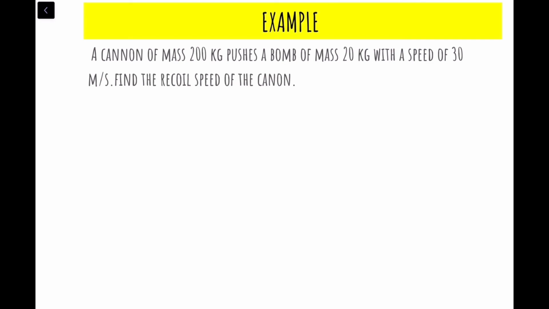So over here there is a cannon of mass 200 kg. The mass of the cannon is 200 kg, and it pushes a bomb of mass 20 kg. So this is the bomb. Okay, I'm not encouraging violence by this. A bomb of mass 20 kg with a speed of 30 meter per second. So the bomb is pushed with a speed of 30 meter per second. Find the recoil speed of the cannon.